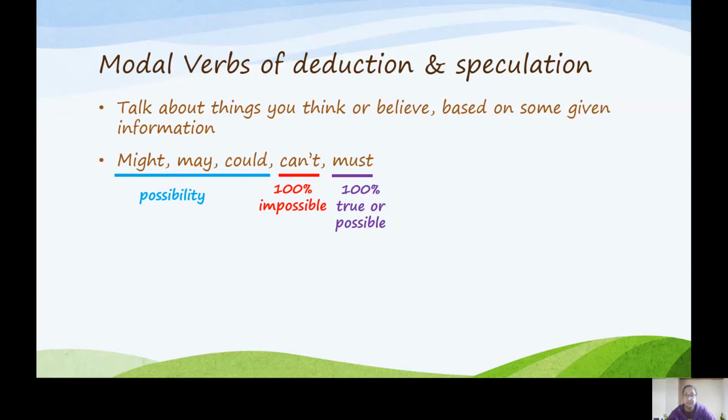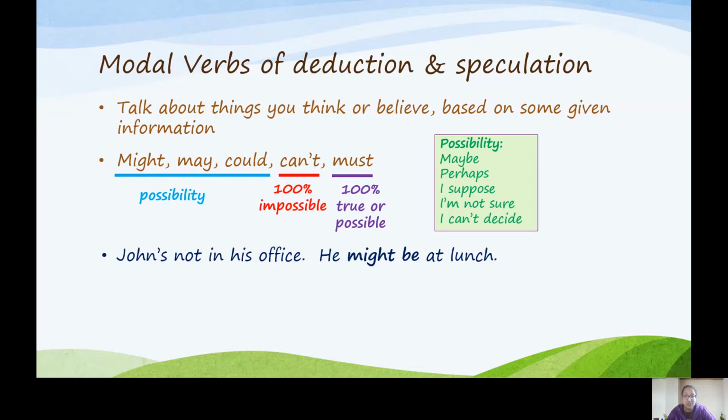With might, may, and could, there are some clues in a sentence to show us that these are possible. So sometimes we might use these phrases like maybe, perhaps, I suppose, I'm not sure, I can't decide. These show us that it can't be, can't, or must. Do you see what I did there?